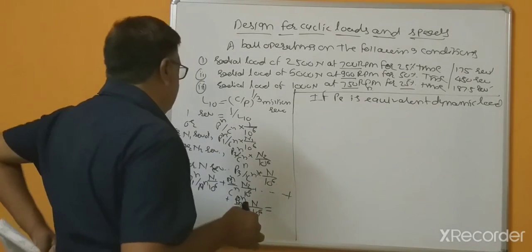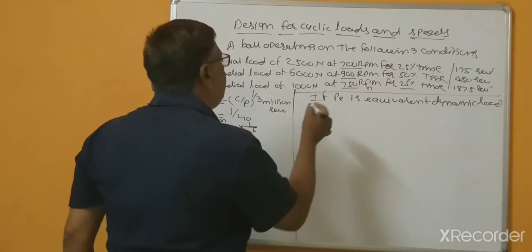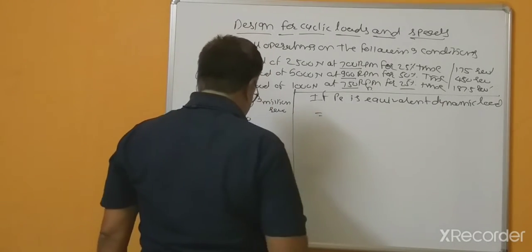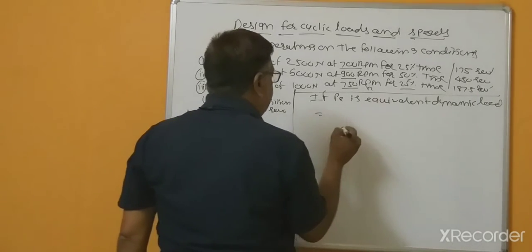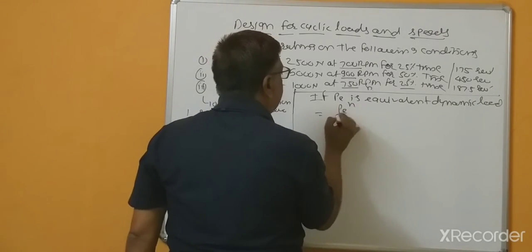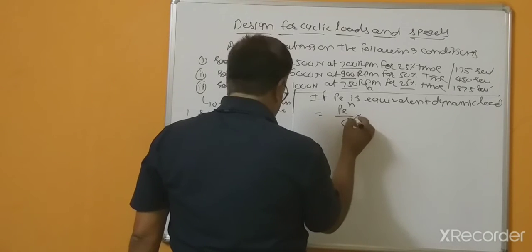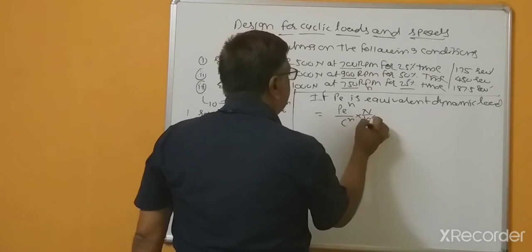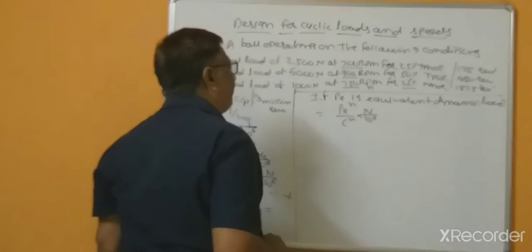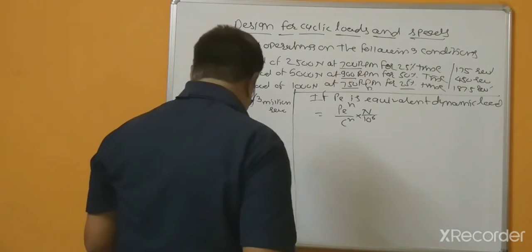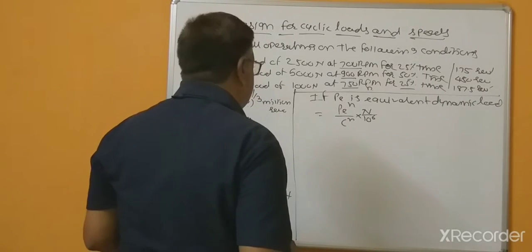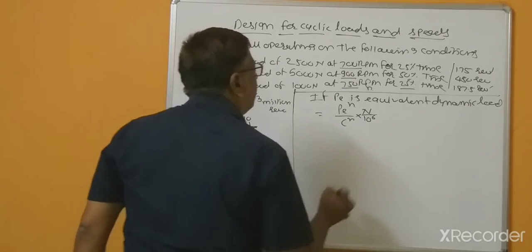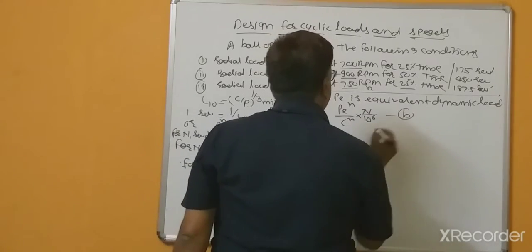So if Pe is the equivalent dynamic load, we can write this as Pe raised to n divided by C raised to n, multiplied by n into 10 to the power 6. This is equation A, and this is equation B.